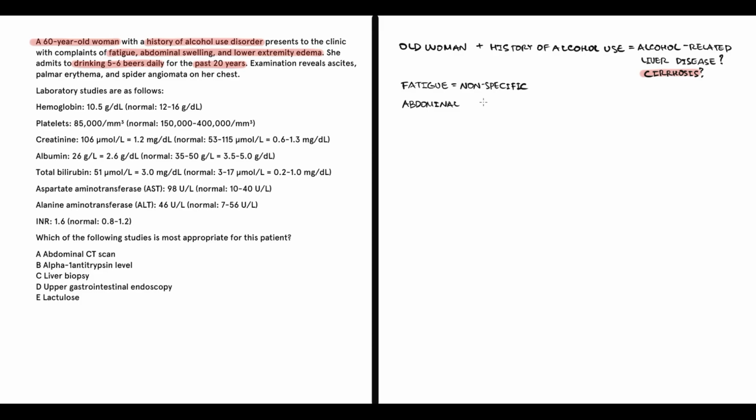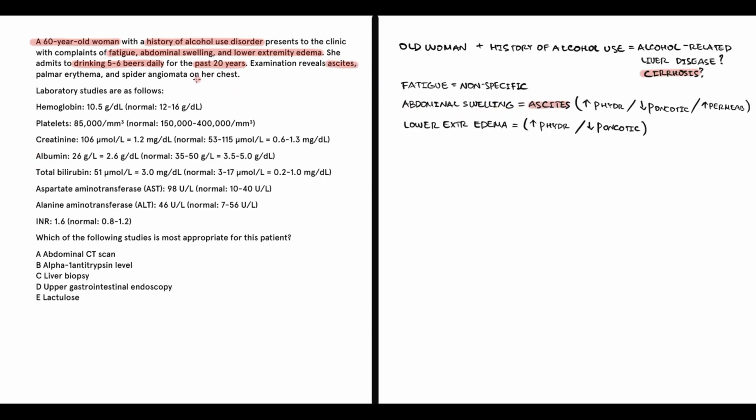Abdominal swelling tells us about ascites, and we know that ascites develops due to an increase in hydrostatic pressure, or decrease in oncotic pressure, or increased permeability. Lower extremity edema also develops due to an increase in hydrostatic pressure, or decrease in oncotic pressure. On physical examination, she has ascites, which we already know.